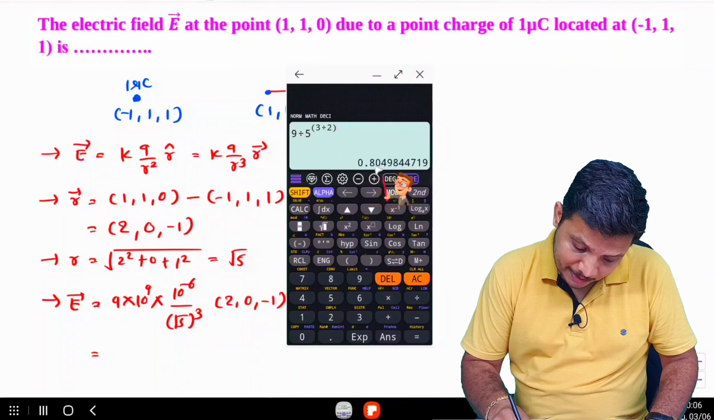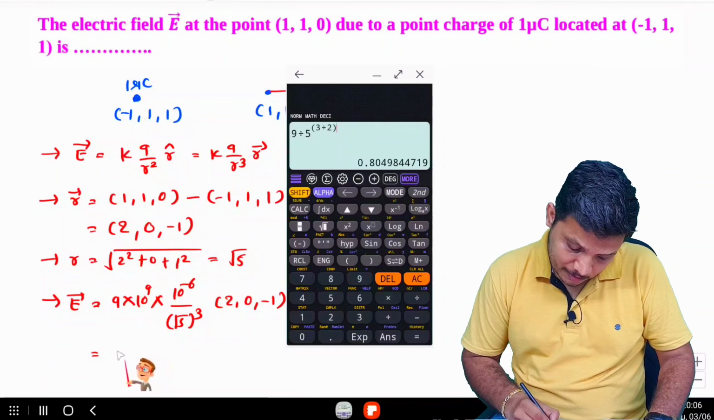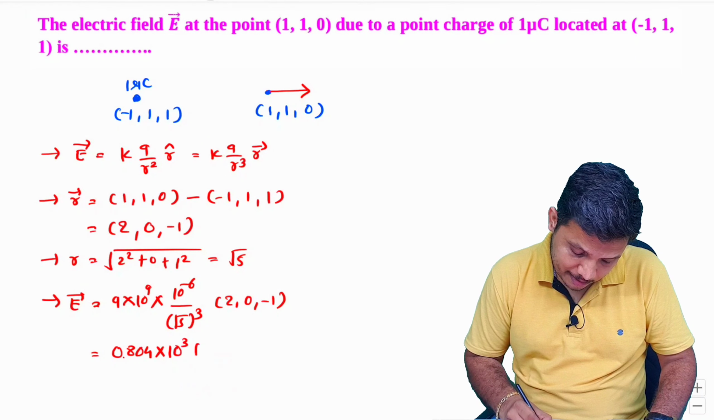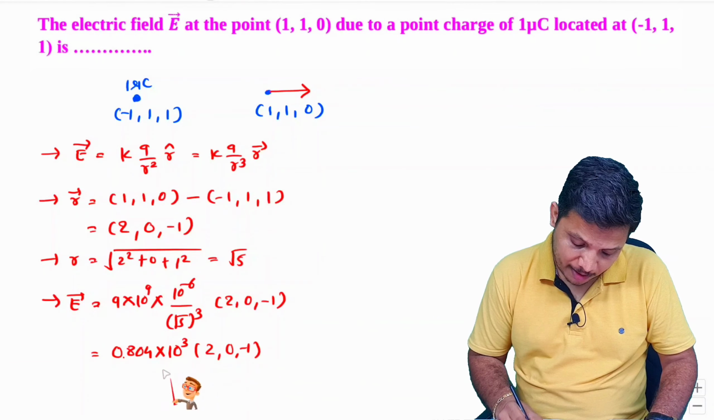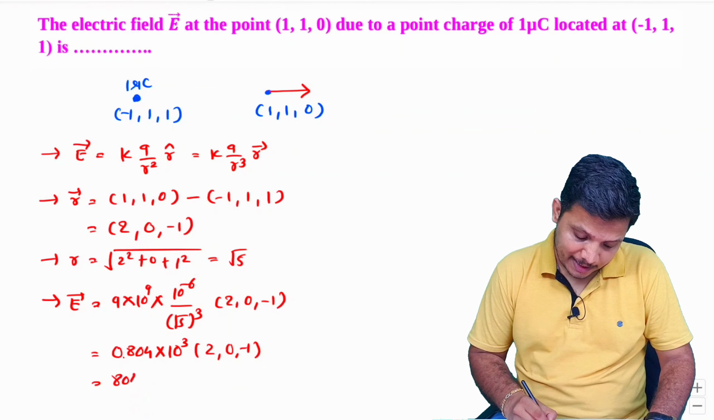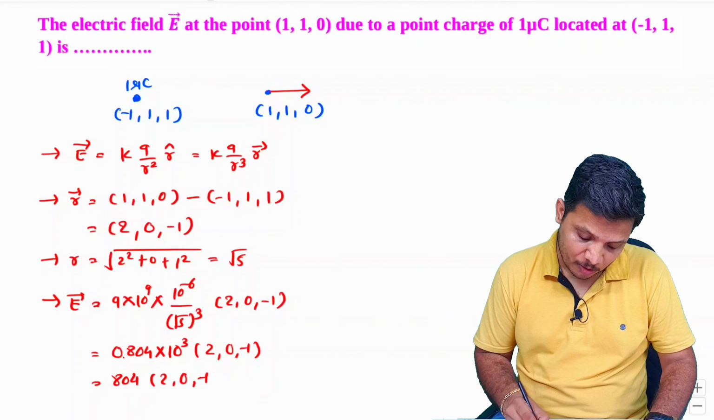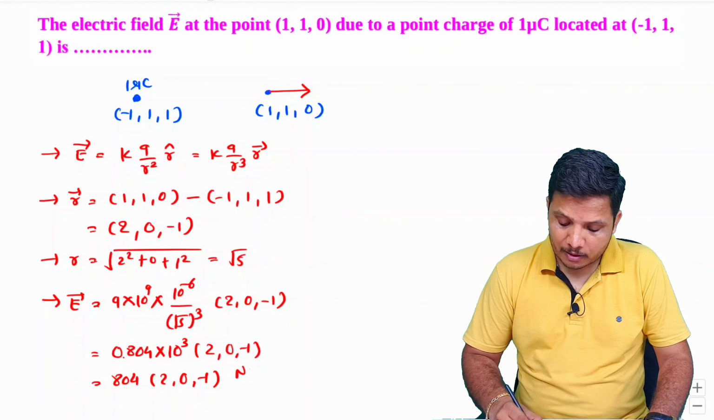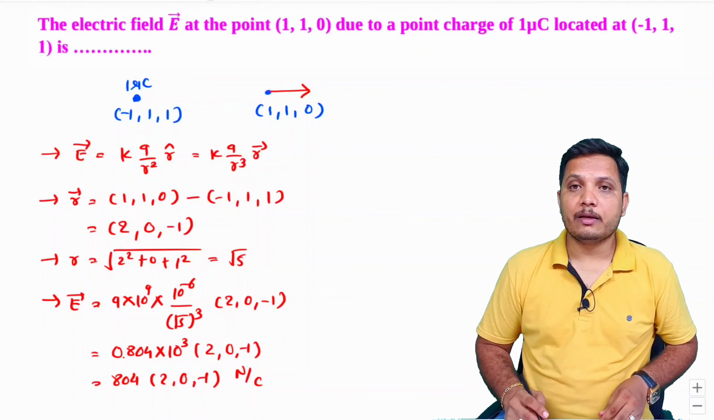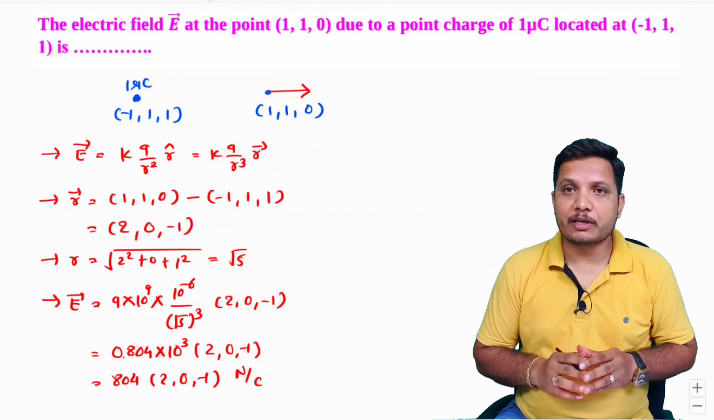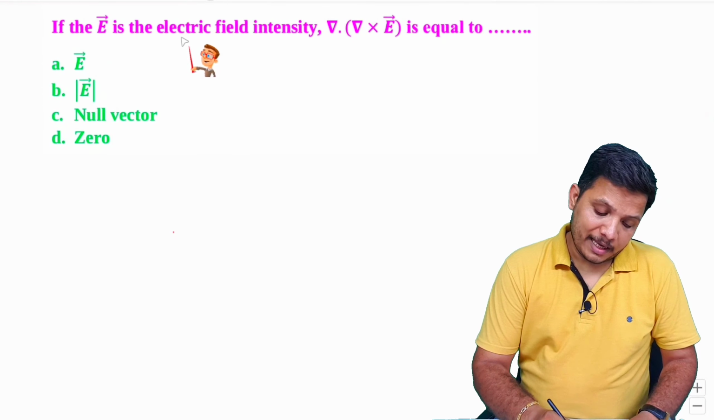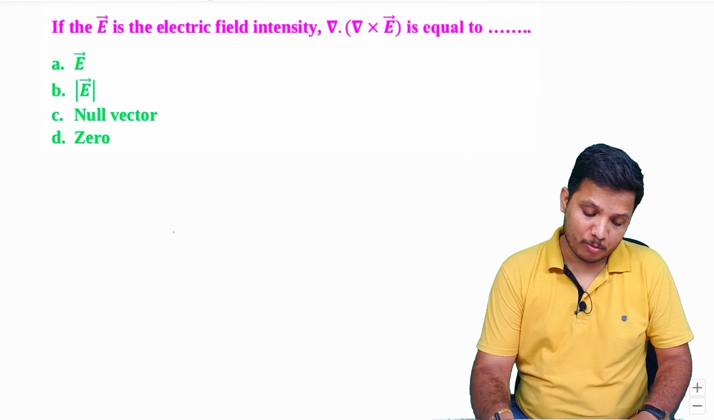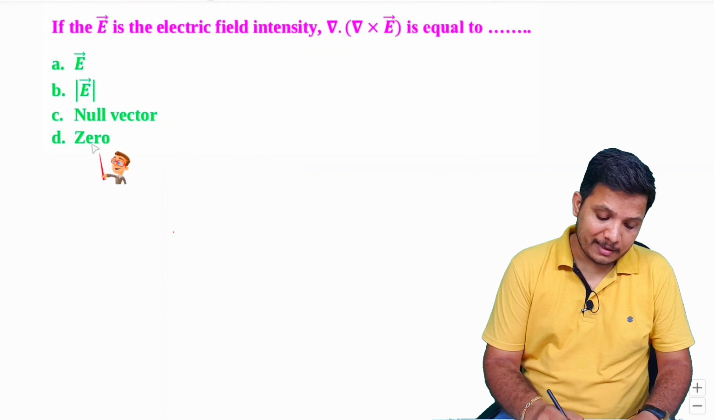So this is 0.804 into 10 to the power 3 in the direction of 2 comma 0 comma minus 1. So we can say this is 804 in the direction of 2 comma 0 comma minus 1. So this is how electric field is there, and this is Newton per Coulomb, right? Let us have one more interesting question based on electric field. If E is electric field intensity, then del cross E is equals to how much? Vector E, mode of E, null vector or 0?